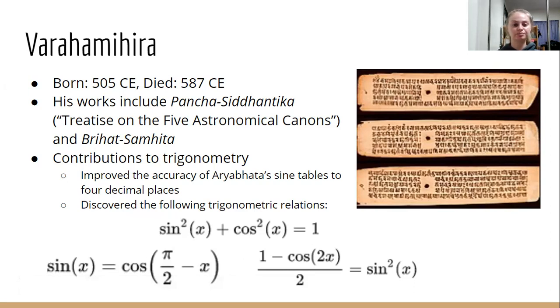They should be familiar. We have sine squared x plus cosine squared x is equal to 1. Sine of x is equal to cosine of pi over 2 minus x. And (1 minus cosine 2x) over 2 is equal to sine squared of x.